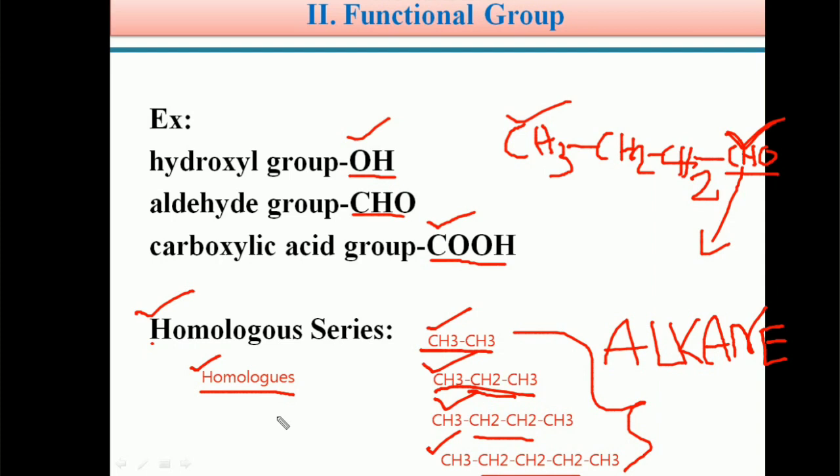So a group of organic compounds having the same functional group and the same chemical properties, but differing in the number of CH2 groups in their structure and the placement of the functional group, is called a homologous series, and each member in the group of organic compounds is called a homologue.